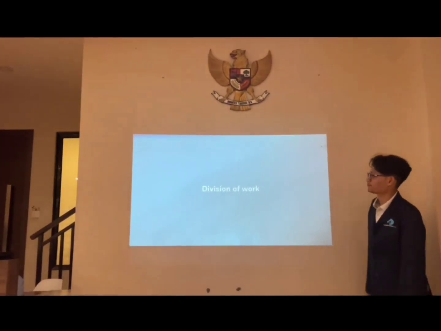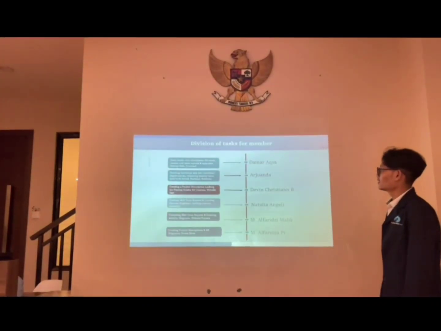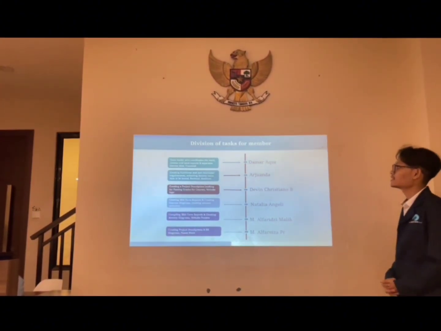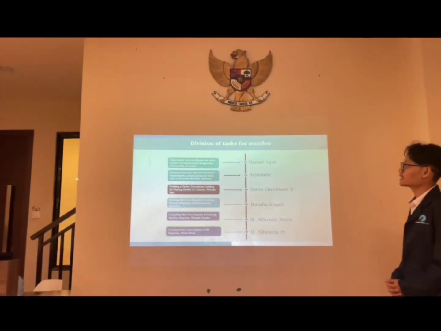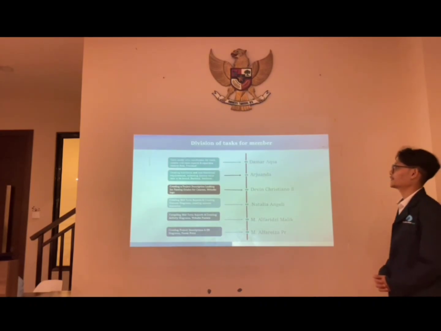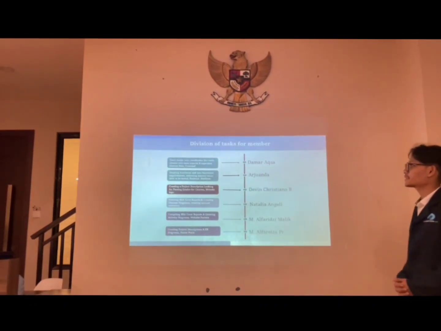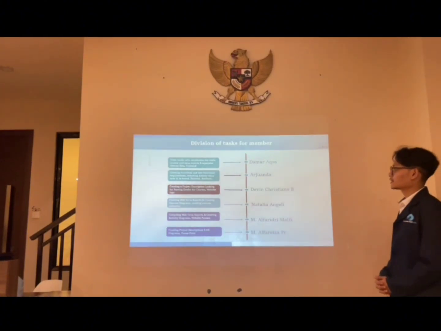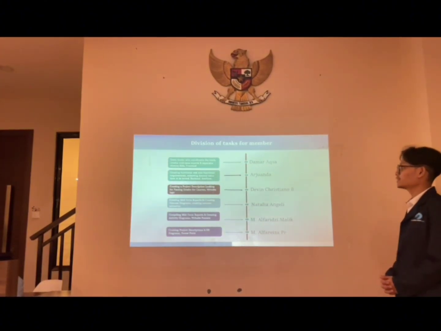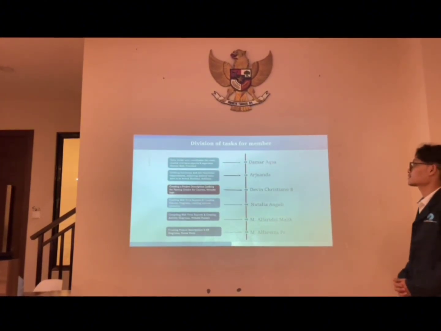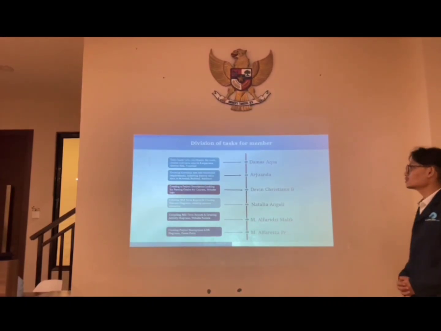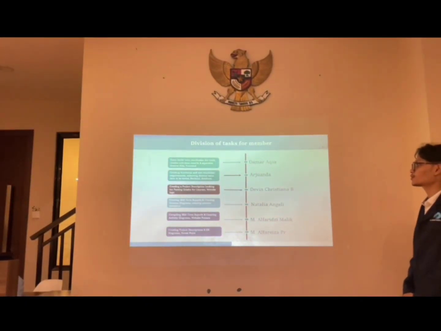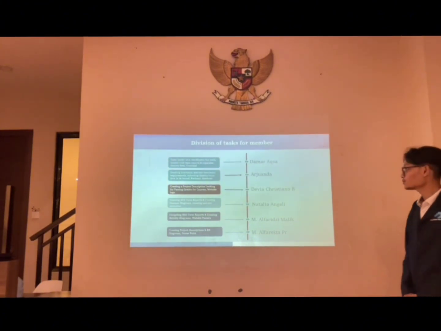Division of work. Damar Aksa, team leader who coordinates the work, creates midterm reports and separates dummy data and front end. Arjuanda, creating functional and non-functional requirements, collecting dummy value data to be tested, backend and database. And then Devin Cristiano, creating a project description, looking for passing grades for course and website logo.